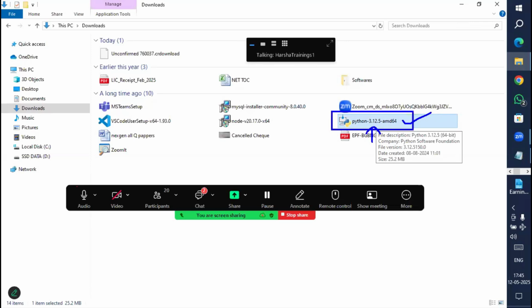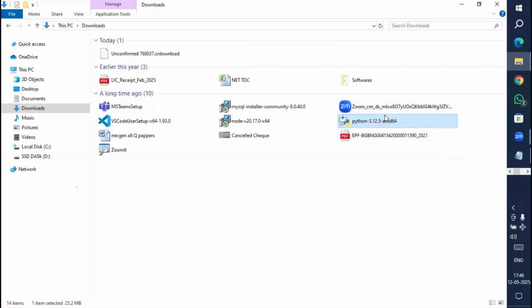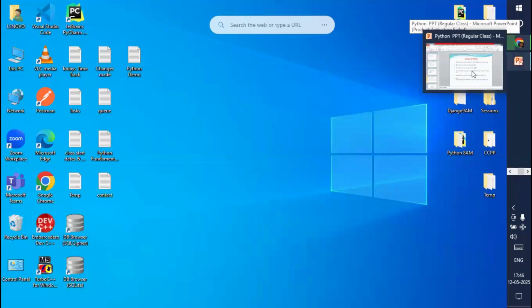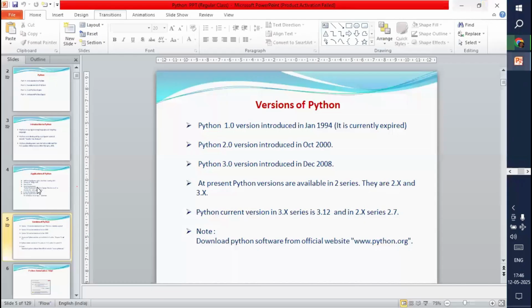After receiving this, we have to install it. So how to install? Very simple. The installation process is very, very simple. It is just like how you install apps, for example mobile apps. It's the same way. Just double click on this file. Once you double click on this file, we can see one dialog box.